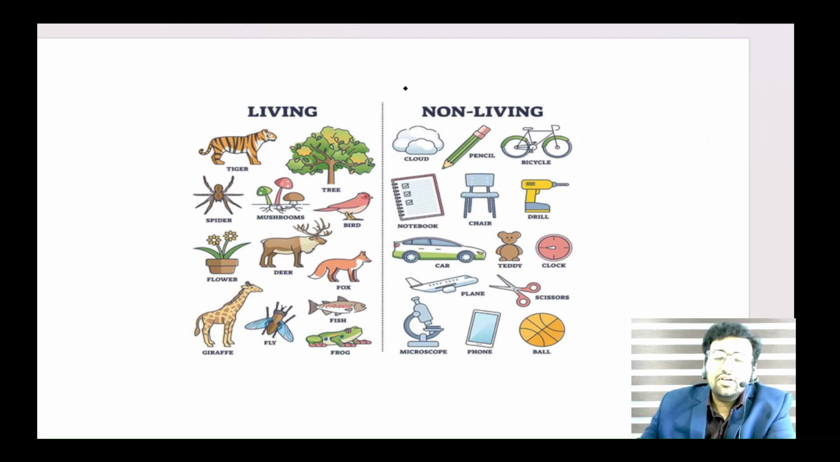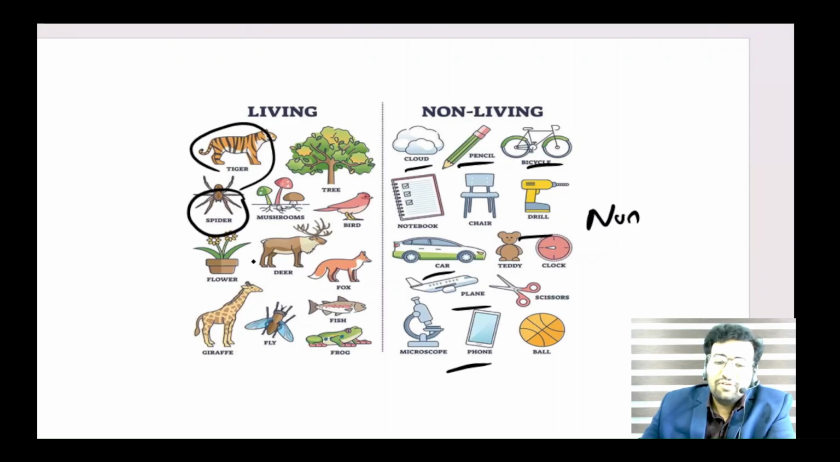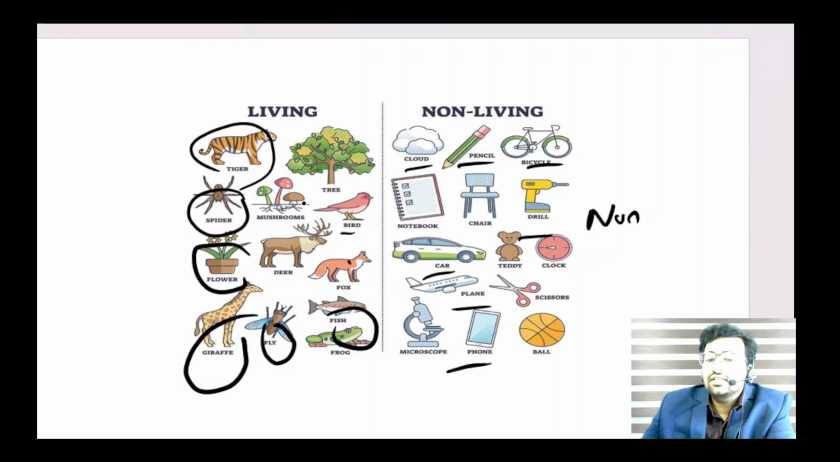If you look around us, you can see cloud, pencil, cycle, drill, car, plane, mobile, everything are non-living things. But the living things are tiger, spider, flower, giraffe, flies, frog, fish, fox, bird. Some things belong to plants and other things belong to animals. So they are living things that are different from our non-living things.